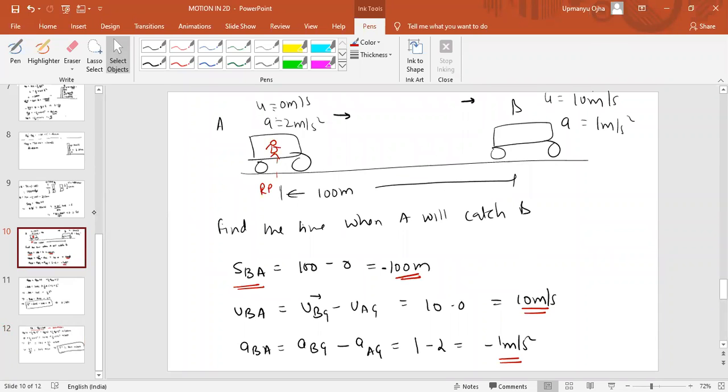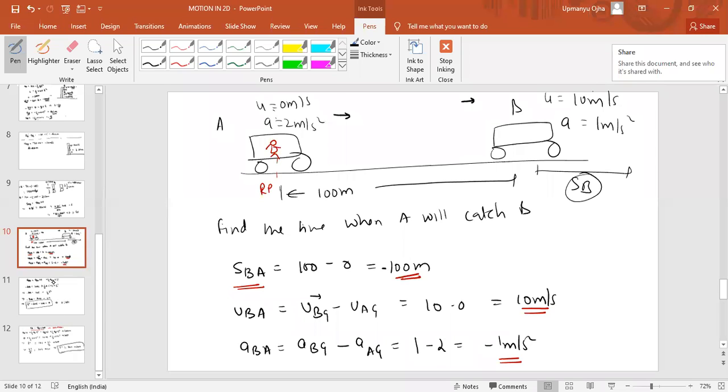See, simple. It is SA equal to SB plus 100. In some time t, B would have traveled some distance, say SB. How much should A travel to catch B? It should travel 100 meter plus the distance SB which B has traveled. Then only A can catch B. That is the equation I have used there.